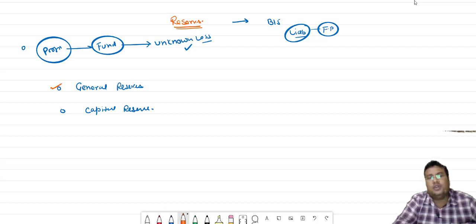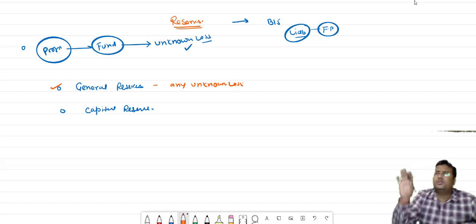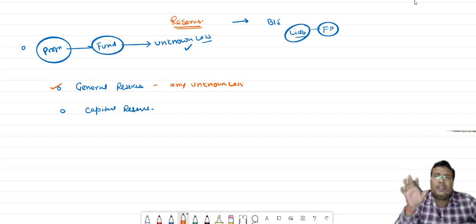General reserve is for any unknown loss. For covering any unknown loss, we have general reserve. We have capital reserve for capital loss.